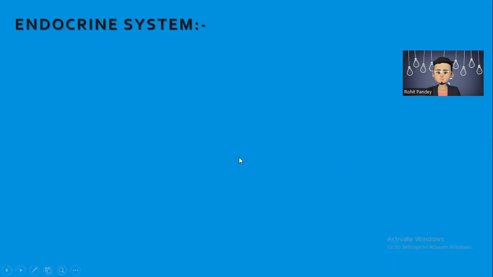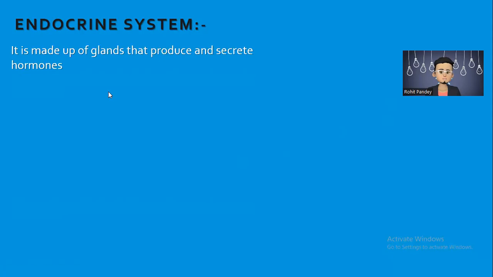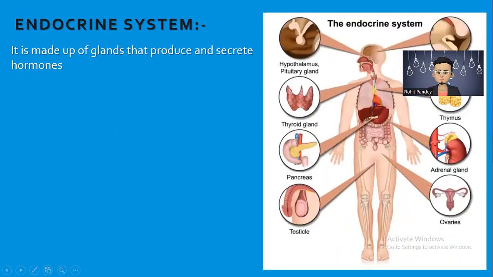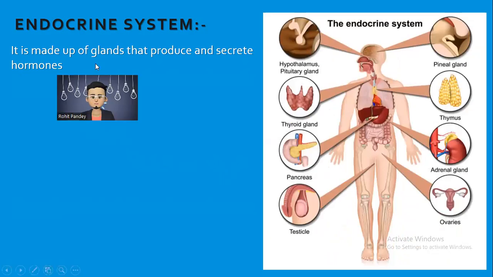Endocrine system. What is endocrine? The endocrine system is made up of glands that produce and secrete hormones. Now you can see over here the endocrine system: hypothalamus, pituitary gland, pineal gland, thyroid gland, thymus.